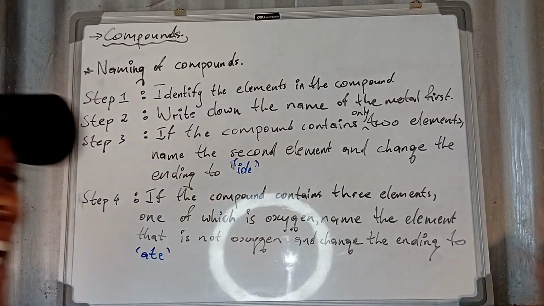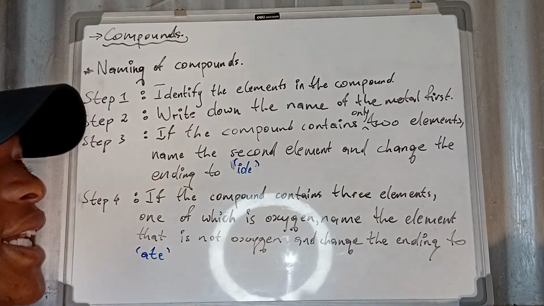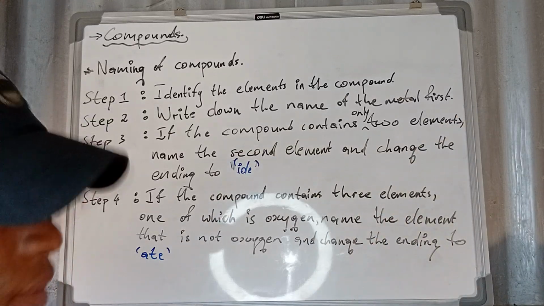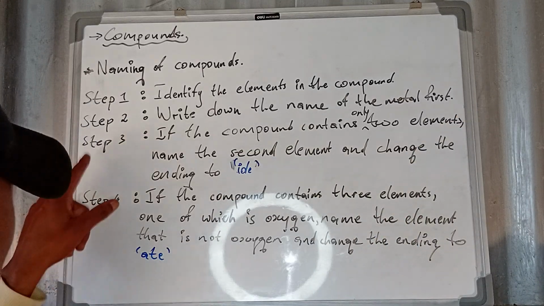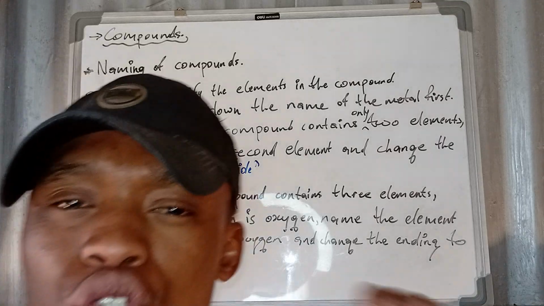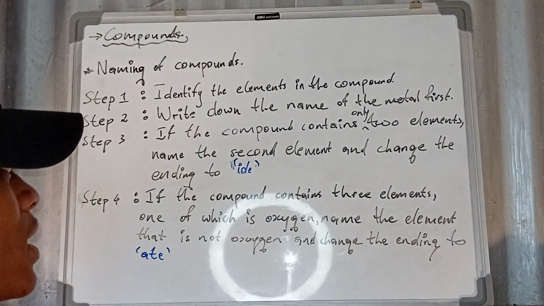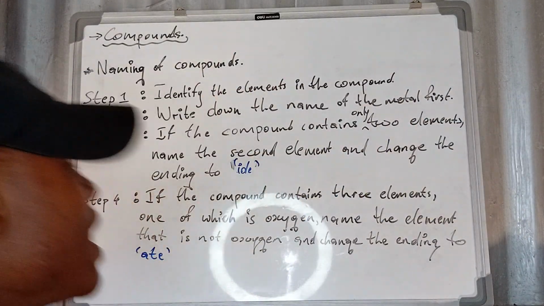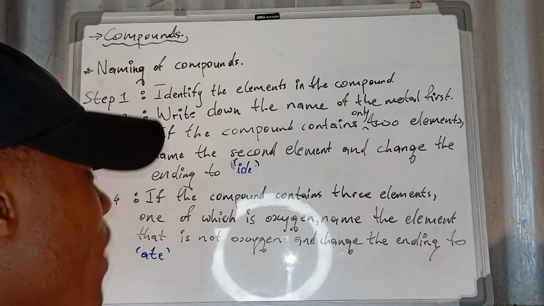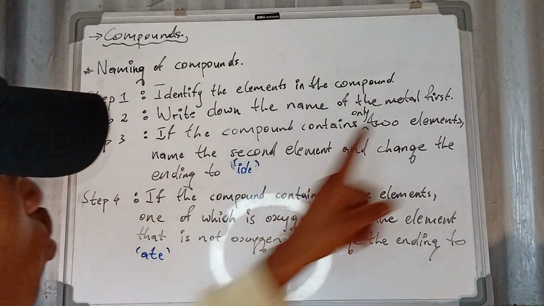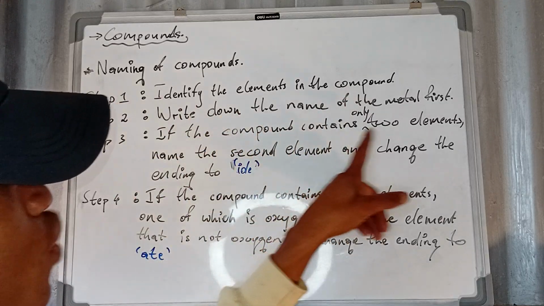Step number two, you write down the name of the element that is the metal. Step number three, if your compound contains only two elements, you name the second element and change the ending to "ide."